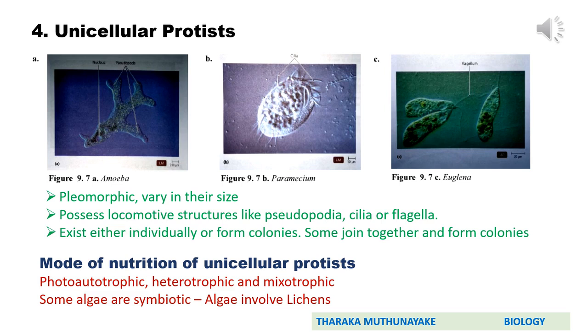Some euglenoids, that means some euglena species, are mixotrophic. And also some algae are symbiotic. Specifically, if you consider lichens, they are mutualistic. You know that lichens are basically of two types. Some lichens are formed by green algae with filamentous fungi, but some are formed by cyanobacteria with filamentous fungi.